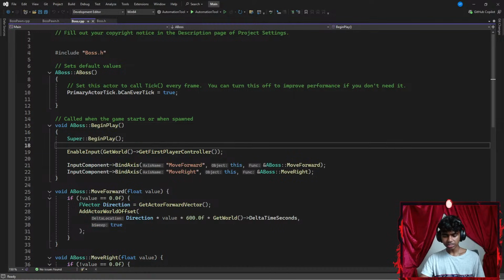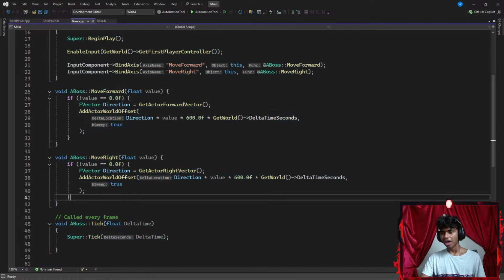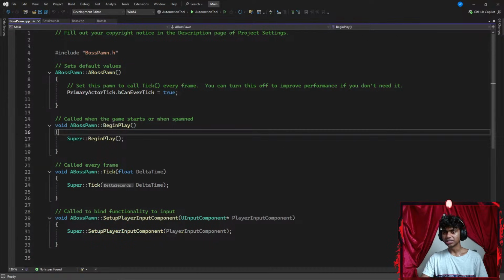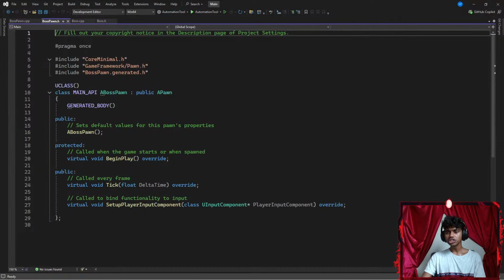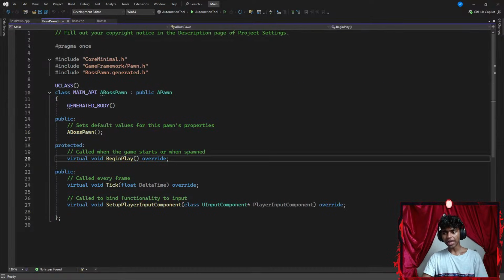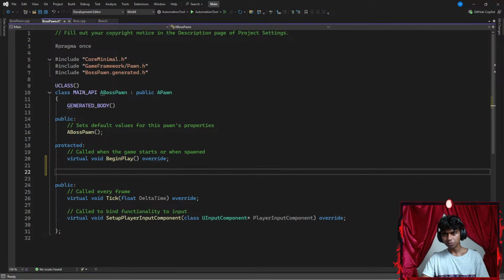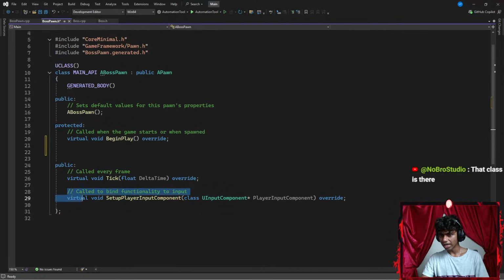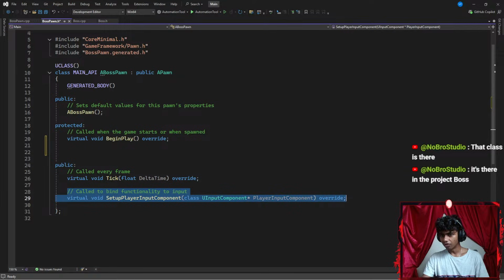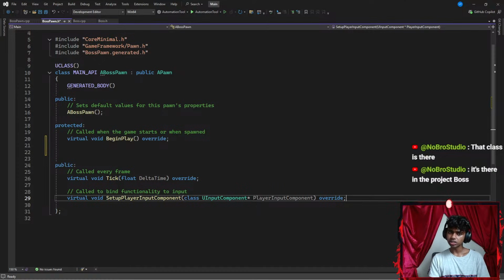Now, for my Boss.cpp, I'm going to go with Control A. Maybe I don't go with Control A, Control C. I might actually type this part out. So, under my BeginPlay, I'm going to go ahead and create two methods. Speaking of which, I see a new function up here, SetupPlayerInputComponent. I haven't seen that before. It's there in the project, Boss.